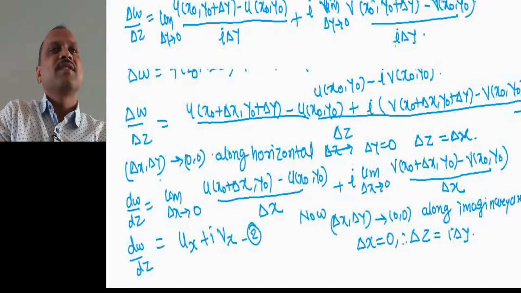You can see that this i gets cancelled. Now here is a plus sign, so we write it as minus i square.